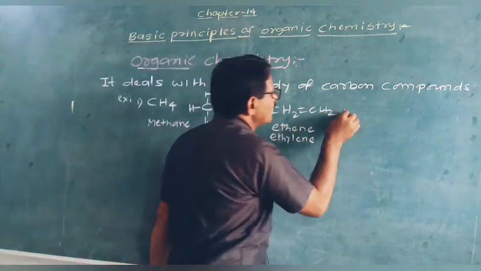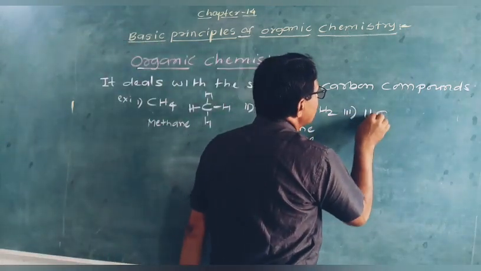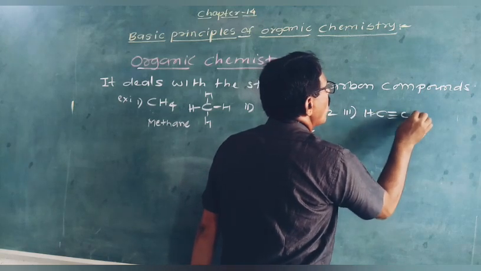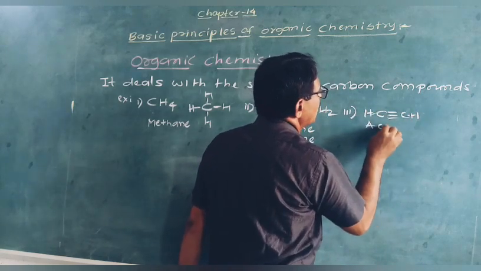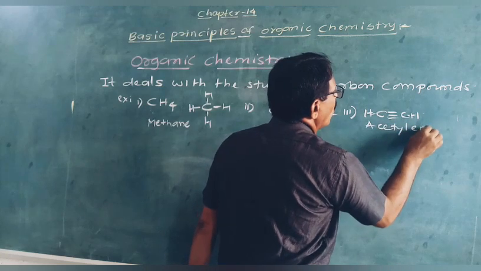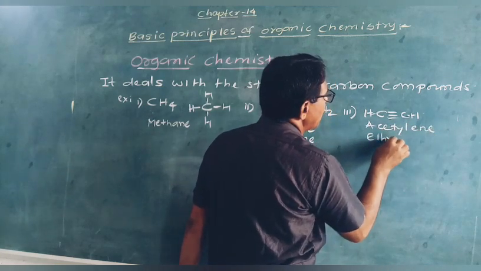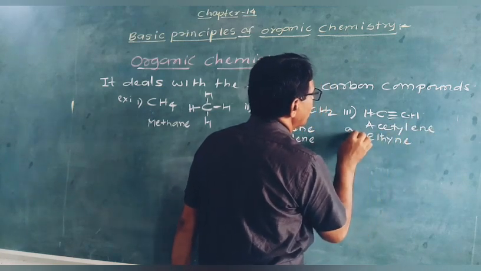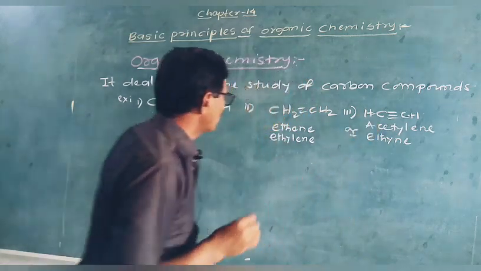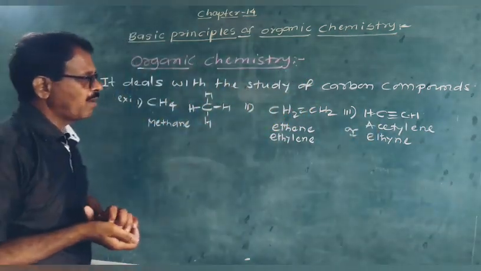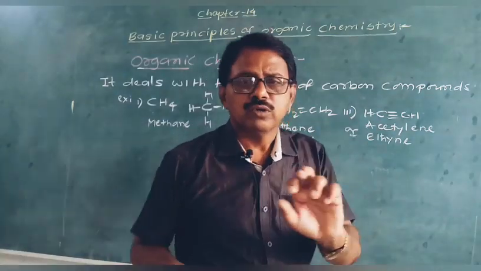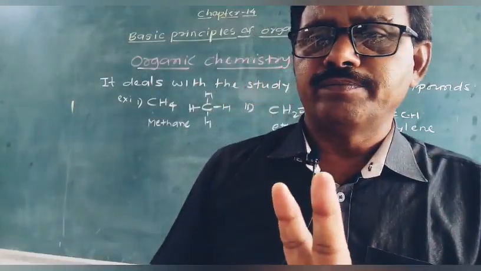Then third one, acetylene, CH triple bond CH. It is acetylene, or it is also known as ethine. Ethine is the IUPAC name and acetylene is the common name. Each and every compound, they have two names, IUPAC and common name.